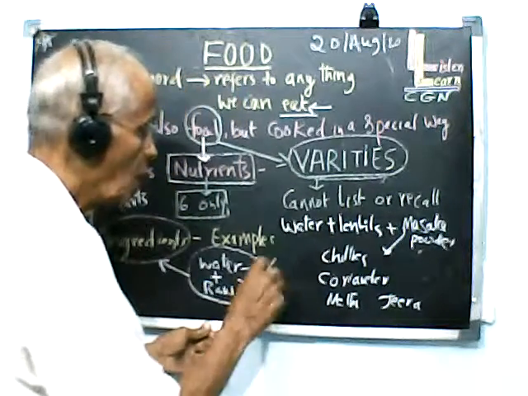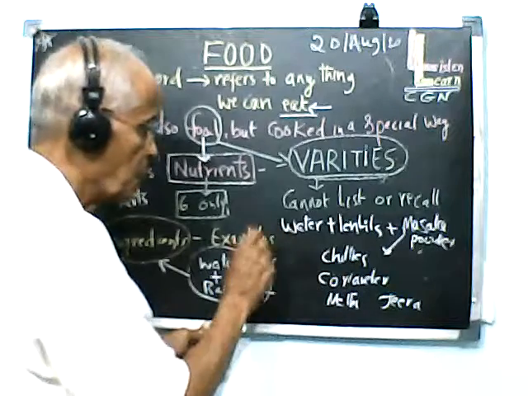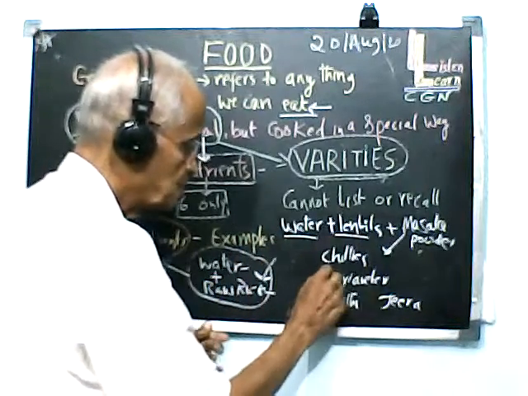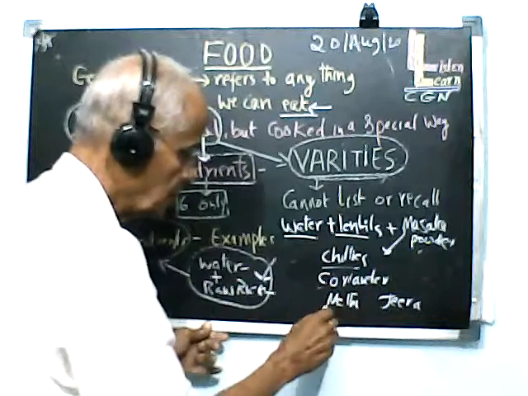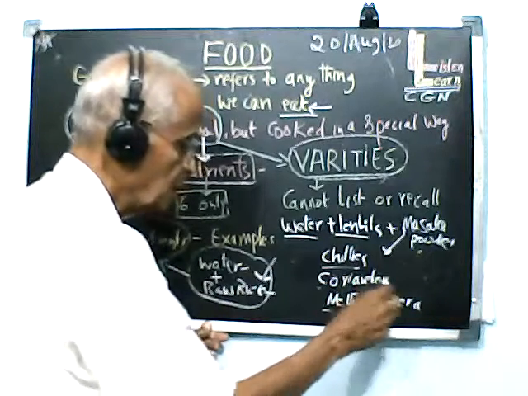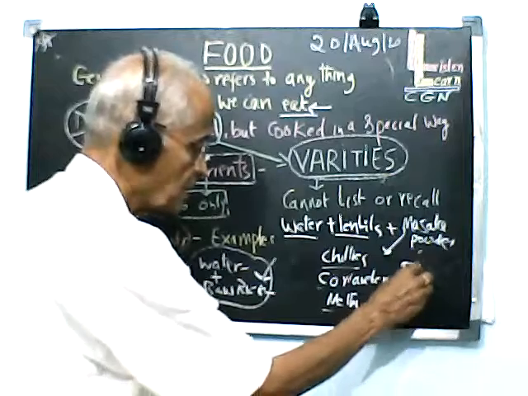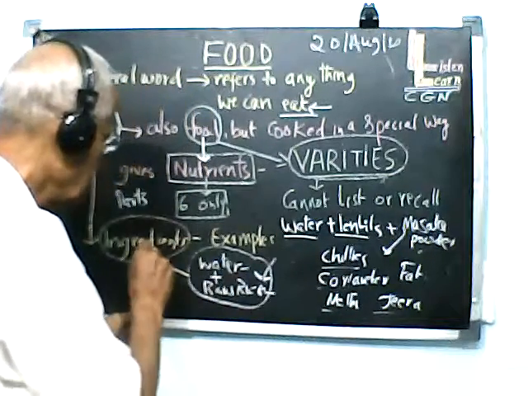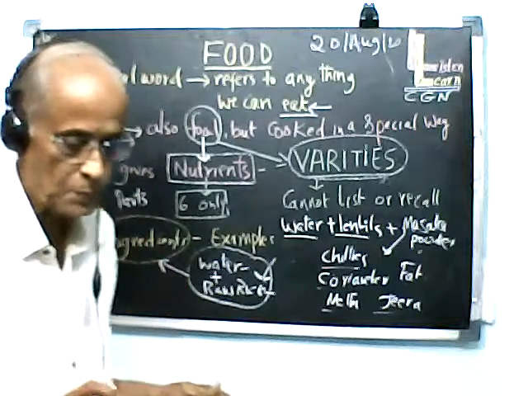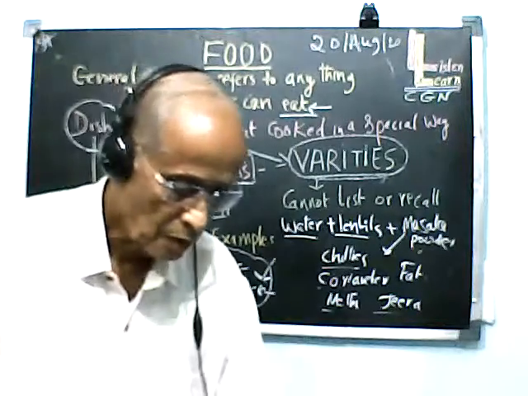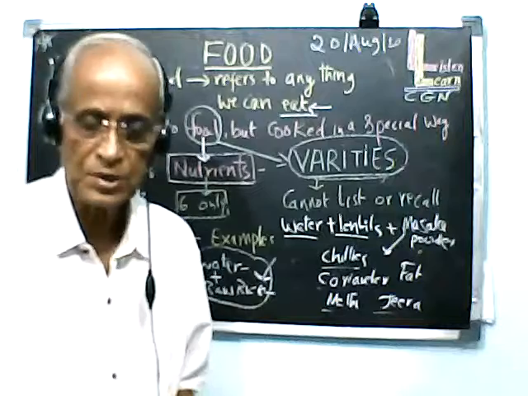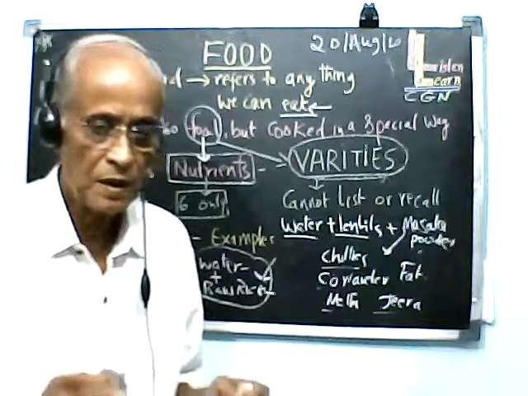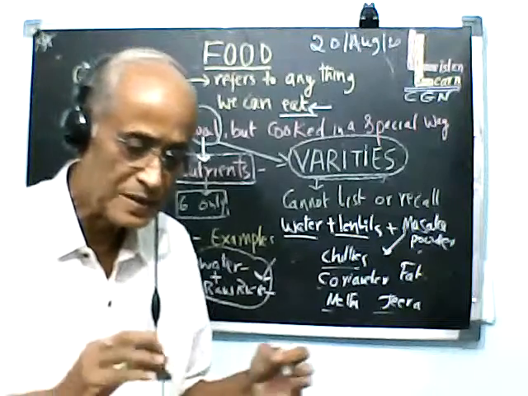So now all these things that are in sambar, for example, it has water, it has lentils, it has chilies, it has coriander, it has methi, it has jeera, it has some fat or oil. All these things are there and you call them ingredients. Therefore, in our country, whatever dishes we find, all these dishes are made by a combination of ingredients.